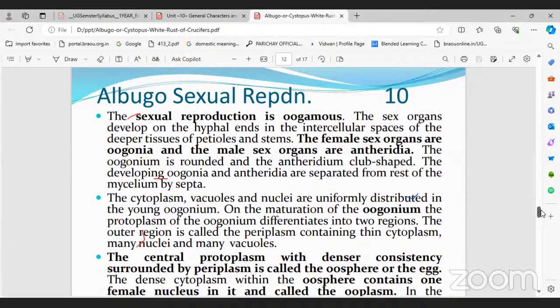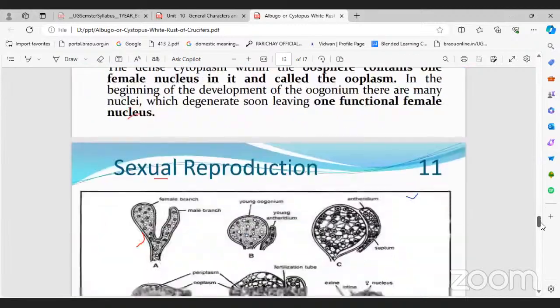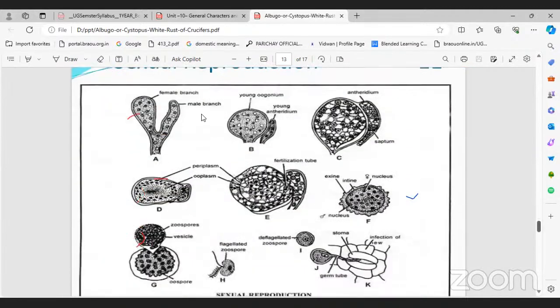So sexual reproduction is the oogamous method. What is oogamous? You know isogamy, anisogamy. Oogamous means the female gamete is not released out, but situated inside the oogonium. Only the male gamete, developed from the antheridium or male gametangium, is fused with the egg or female gamete inside the oogonium.